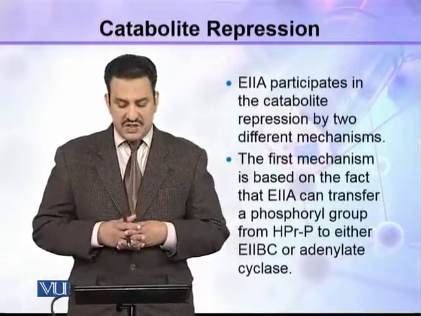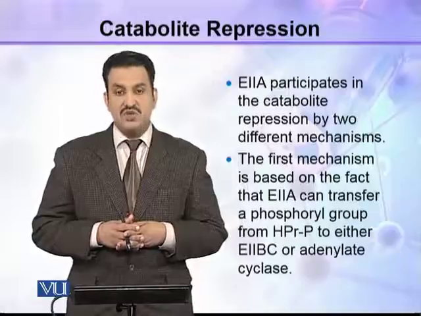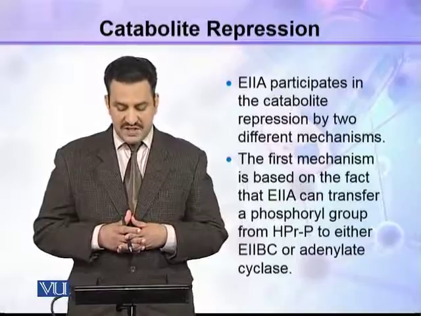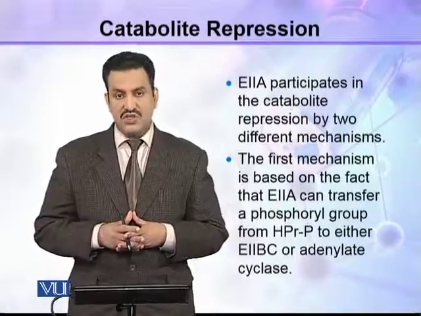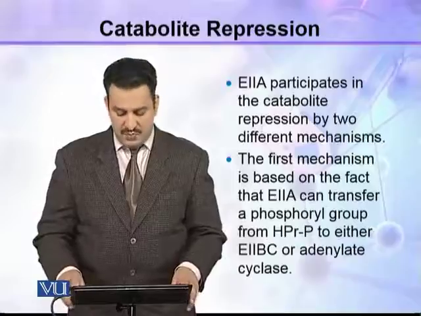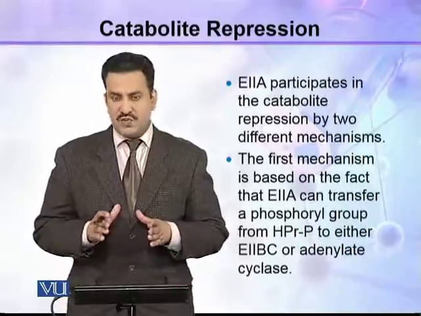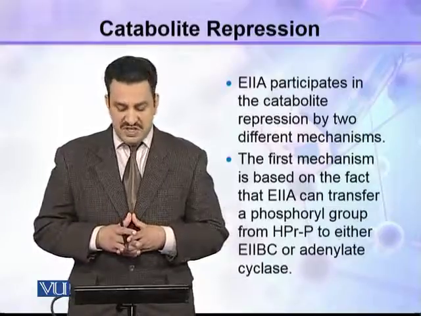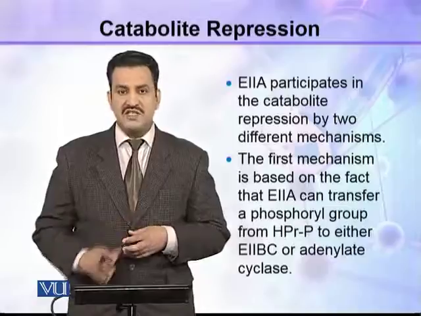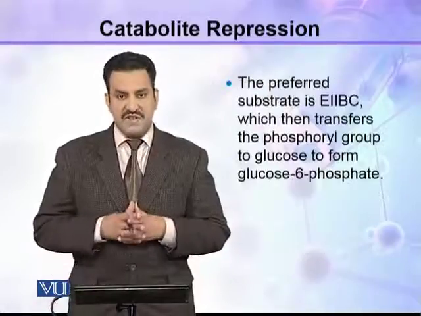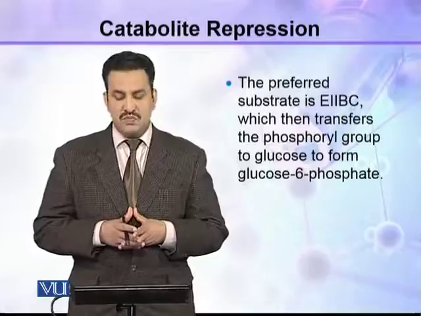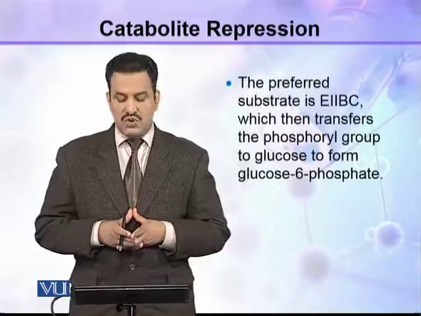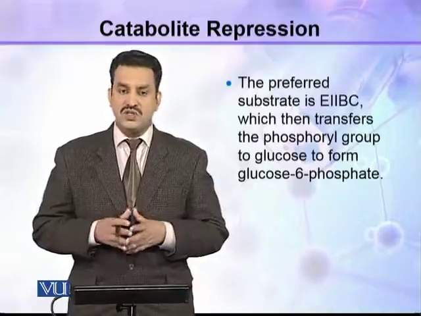E2A participates in the catabolite repression by 2 different mechanisms. The first mechanism is based on the fact that E2A can transfer a phosphoryl group from phosphorylated HPr, or HPr-P, to either enzyme 2BC or adenylate cyclase. The preferred substrate is E2BC, which then transfers the phosphoryl group to glucose to form glucose 6-phosphate.